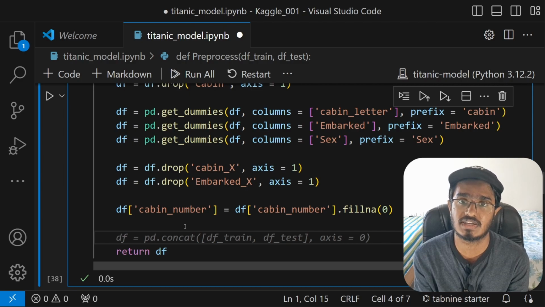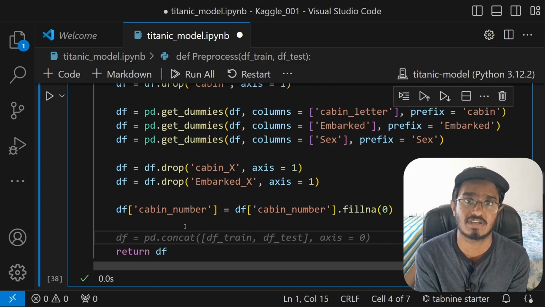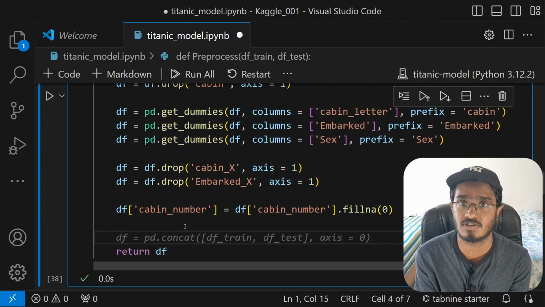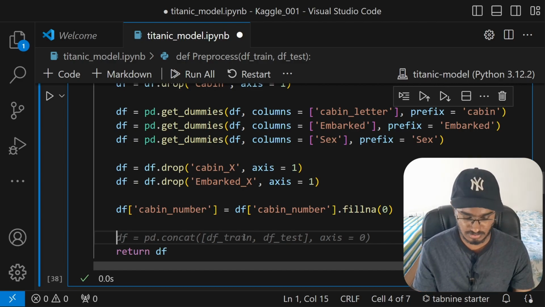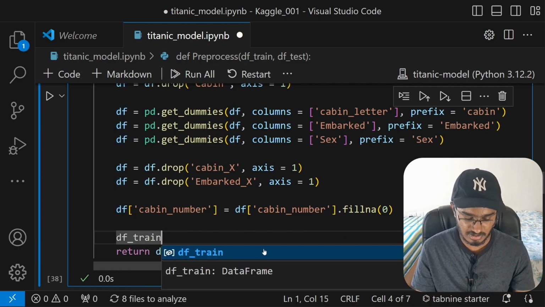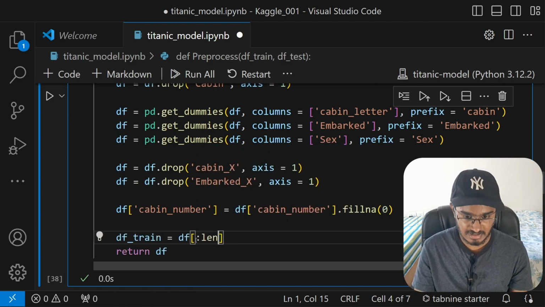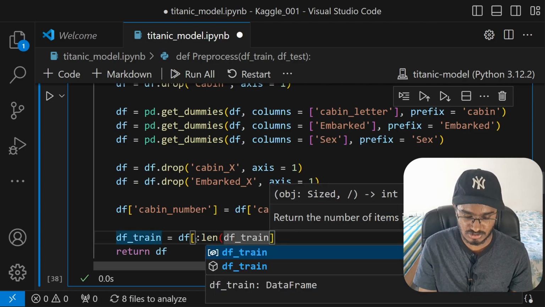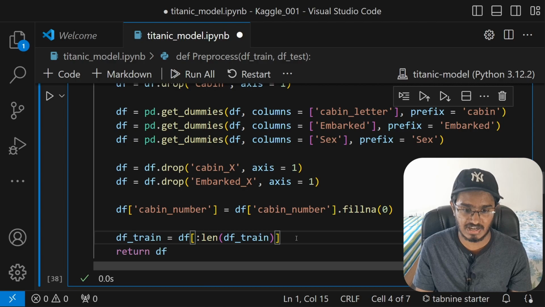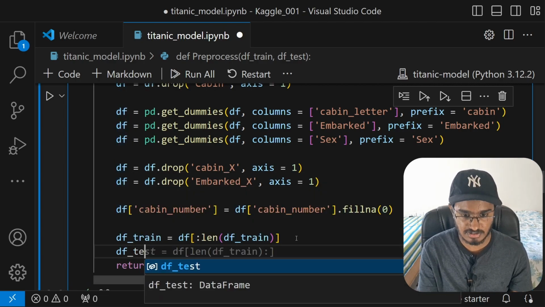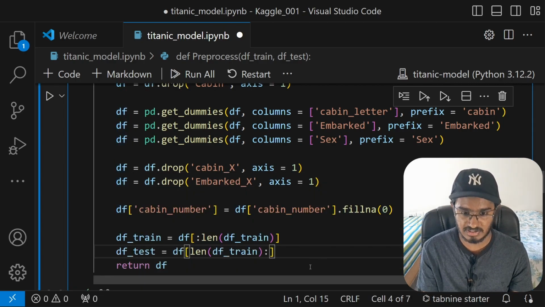So what I will do there is, after extracting this training set, I will split that into 80 and 20, where 80% of this training set will go to the model for training, and then 20% of this training set we will use for testing the model. Right, so df of train, this will be our return format. From the start till the end of the train values is what we're going to get as our train set, and the rest is going to be our test set, like that.